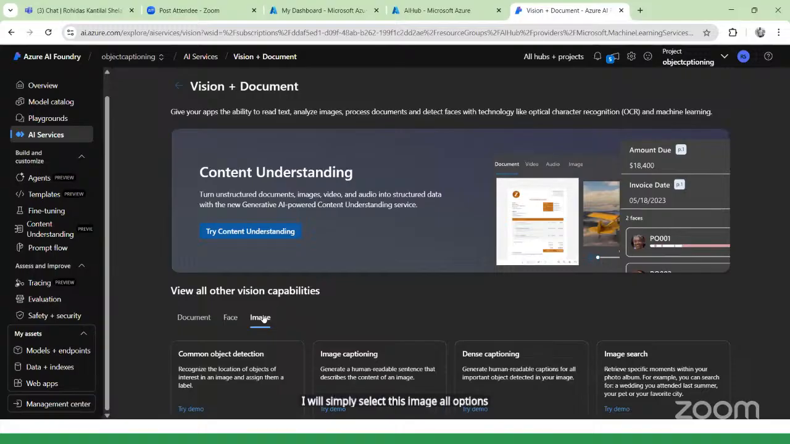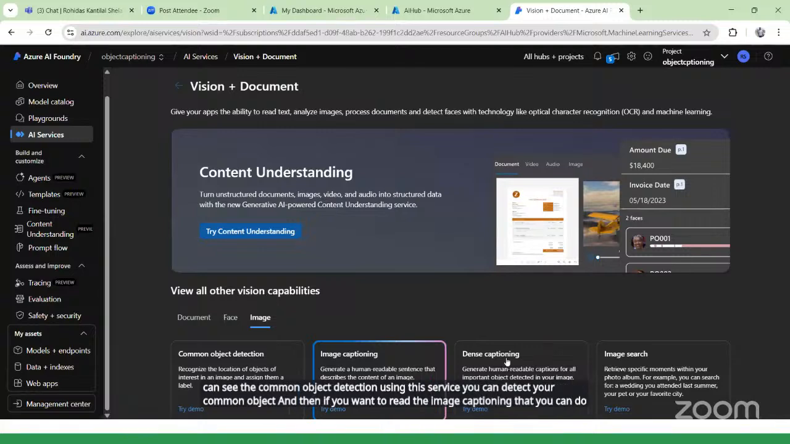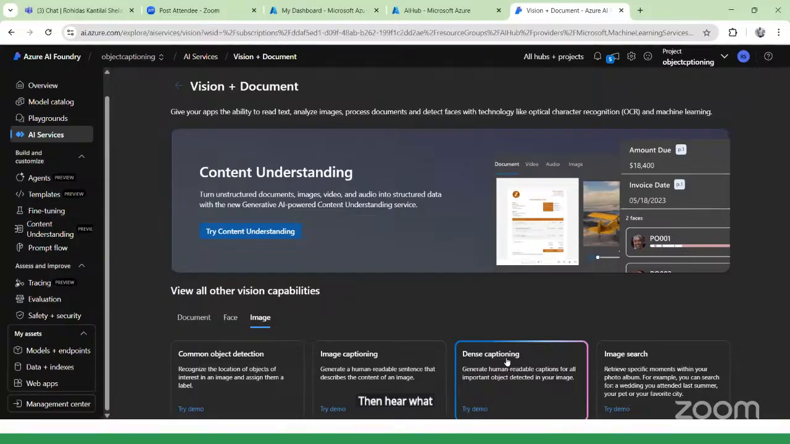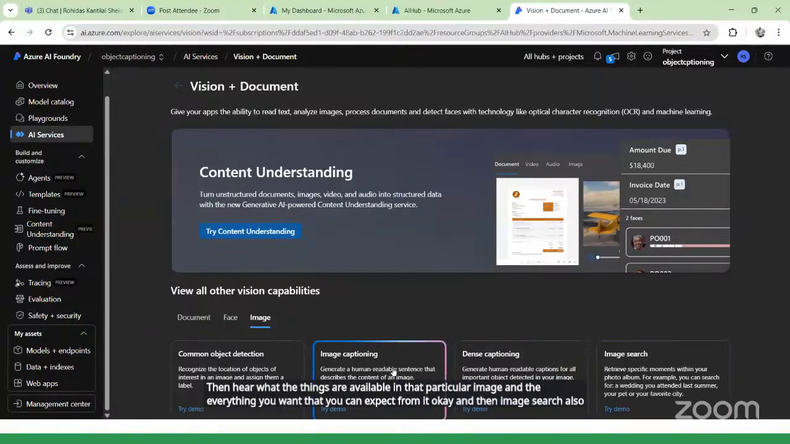Once I select this, here you can see the common object detection. Using this service, you can detect your common object. And if you want to read the image captioning, you can do that, and whatever things are available in that particular image, everything you want, you can extract from it. And image search also you can do. But now I'm going to do the image caption.